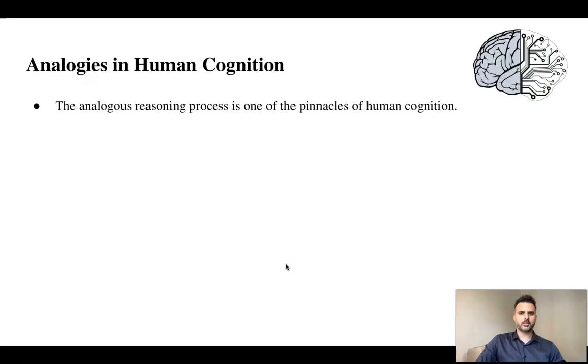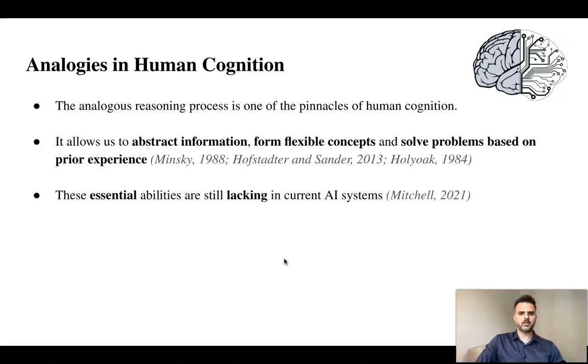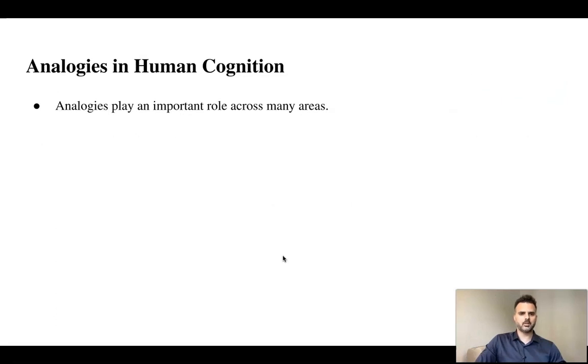The analogous reasoning process is one of the pinnacles of human cognition. It allows us to abstract information, form flexible concepts, and solve problems based on prior experience. Many researchers have argued that even though these abilities are so crucial, they are still lacking in current AI systems. Analogies play an important role across many areas, such as design, technology, arts, mathematics, law, and education. In fact, many scientific inventions emerged thanks to analogies. Let me give you one cool example.